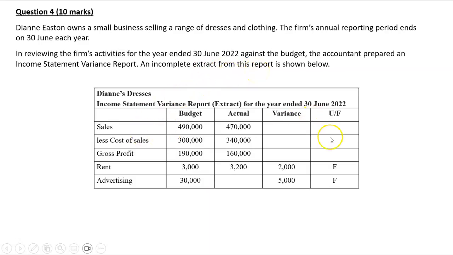And in your answer booklet, there it was. So, you had to do a few things. The first thing you had to do was for A, complete the income statement variance report extract. Just remember, extract means just a part of it. It's not all of it.